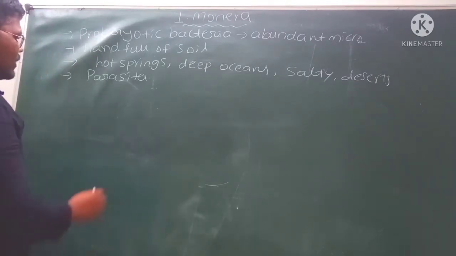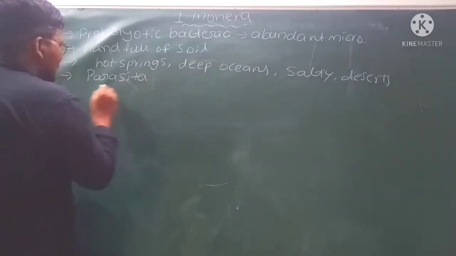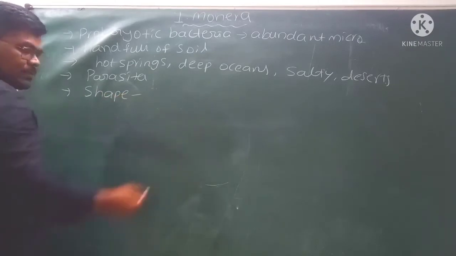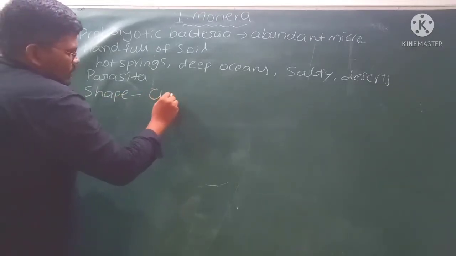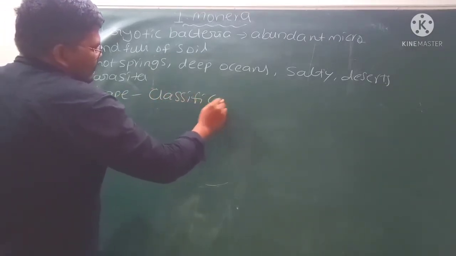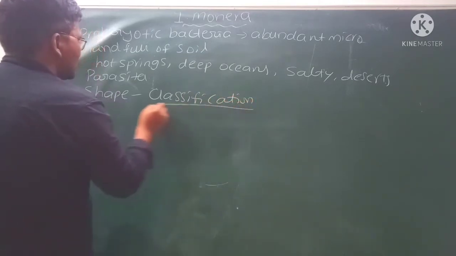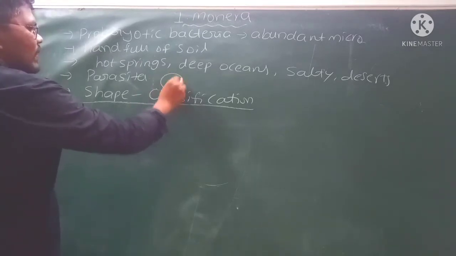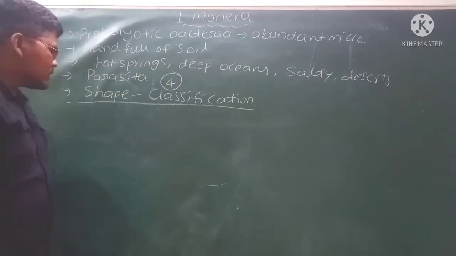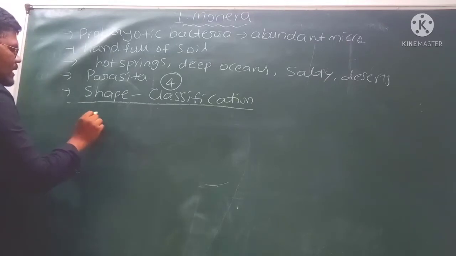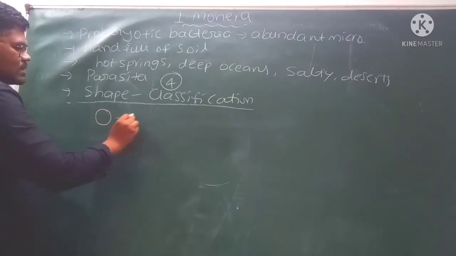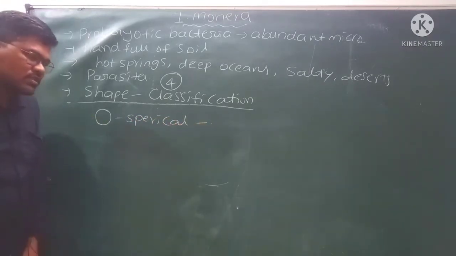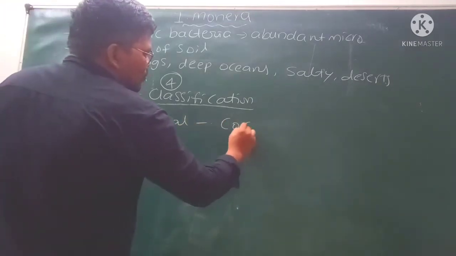Next, based on the shape, bacteria are classified into different types. Actually, based on the shape, bacteria are divided into 4 different groups. If bacteria are in a round shape, means spherical, those are called a coccus.